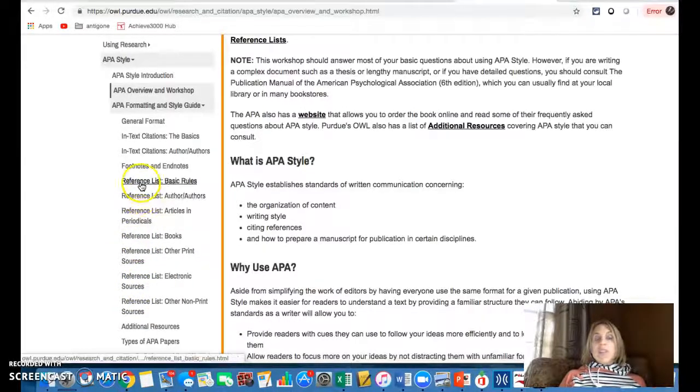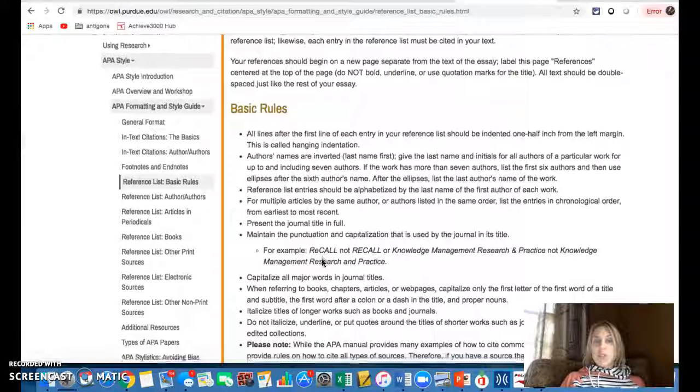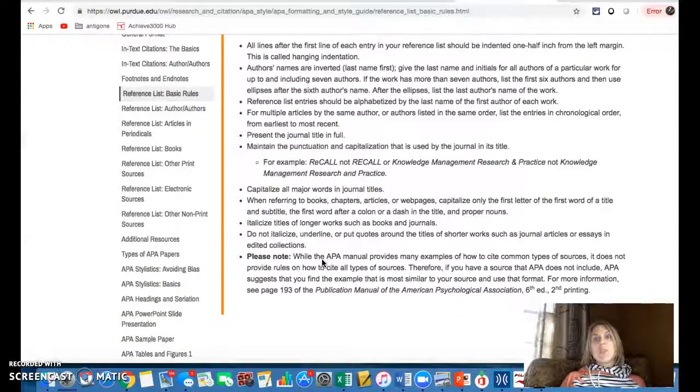And to give you an overview, I would go ahead and read these basic rules for the reference list. This is what you're going to be doing towards the end of the paper when you compose your references list. This is the list that includes all of the research that you have consulted and cited within your research paper. If you want to read this, it'll give you some information about where you're headed at the end of this whole process.